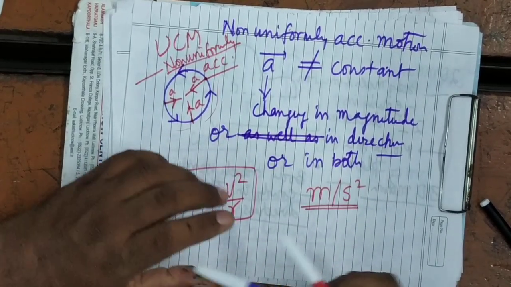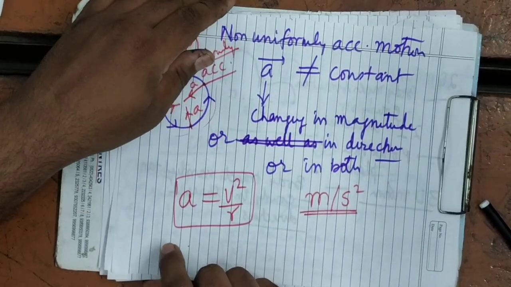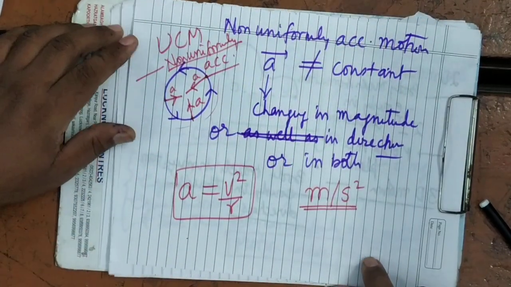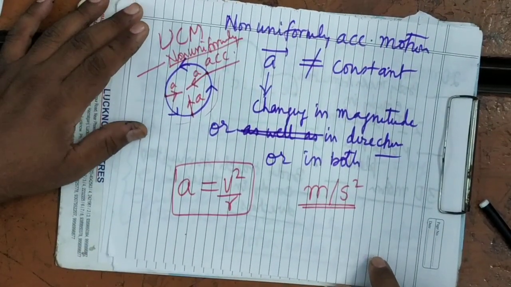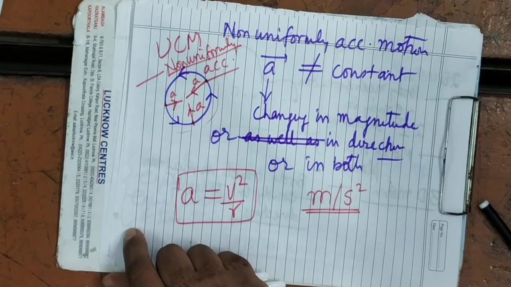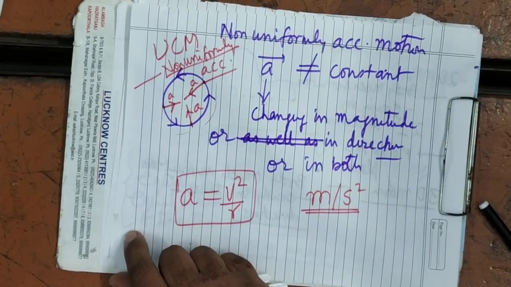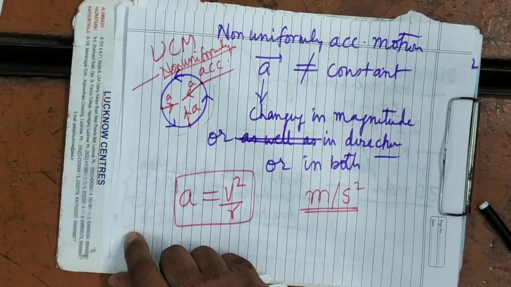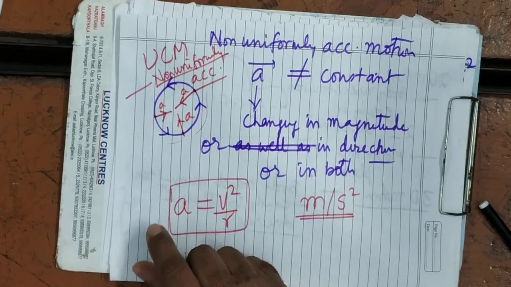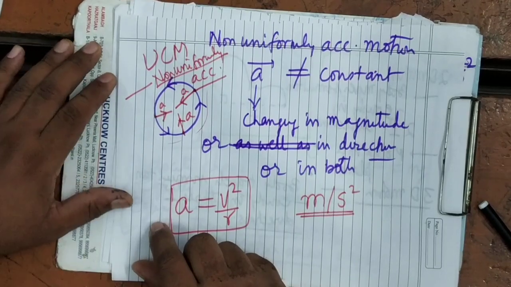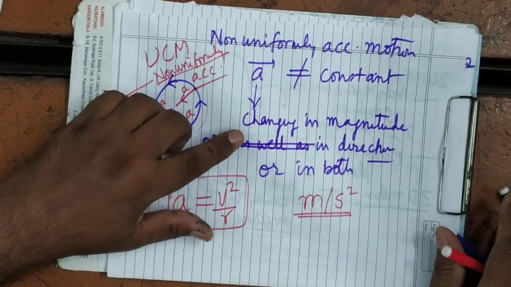So this is just the revision of the motion in a straight line, one dimensional motion, which you have studied in the lower classes. It is clear? Now from tomorrow, in the next lecture, I will discuss the various types of graph regarding the straight line motion.